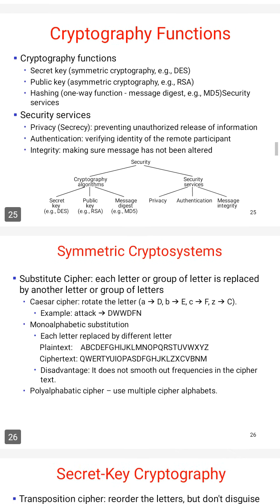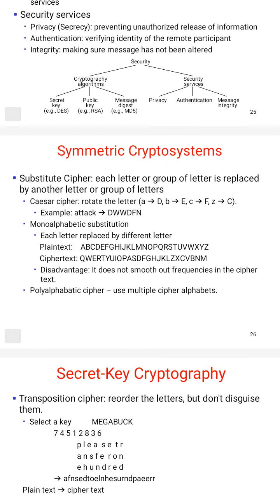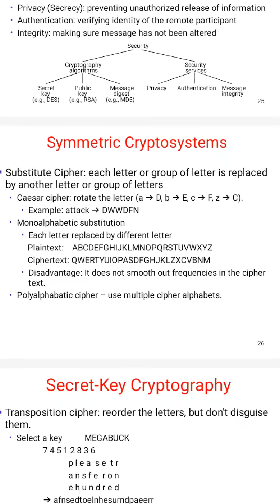There are some examples of symmetric key algorithms. The first example is the substitution cipher, which is a simple algorithm where each letter is substituted by another letter. Suppose our example is ATTACK.